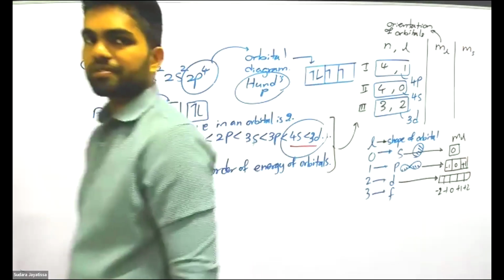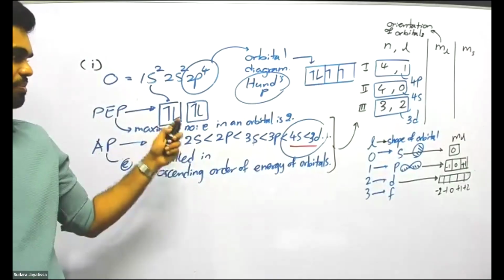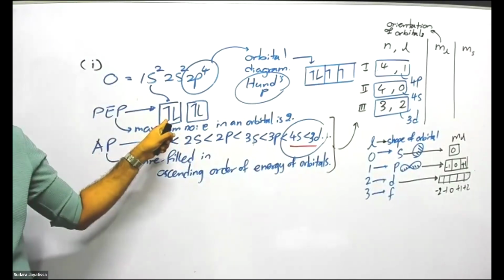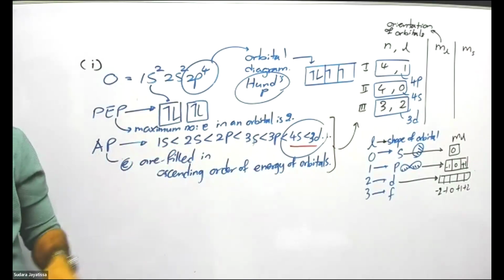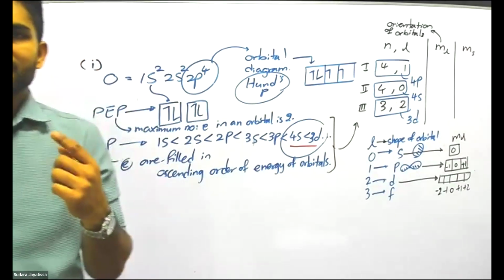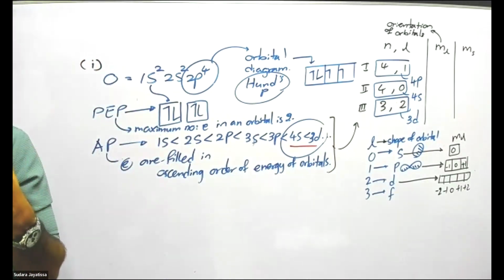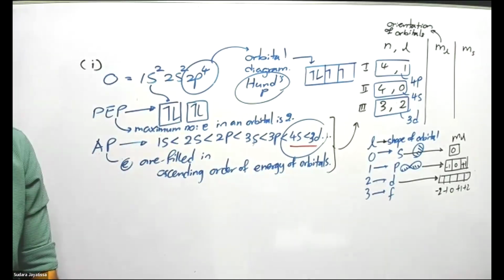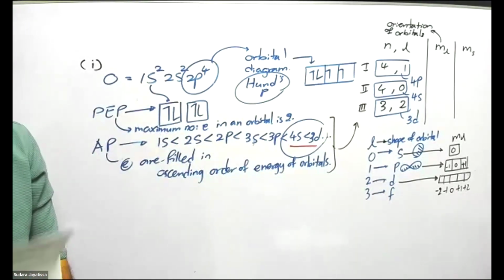MS, spin. So in one orbital, you remember, you can put 2 electrons. One is spinning clockwise, the other one is spinning counterclockwise. What does spin mean? Rotating around its own axis, clockwise and counterclockwise. Right. So what is the question asking?